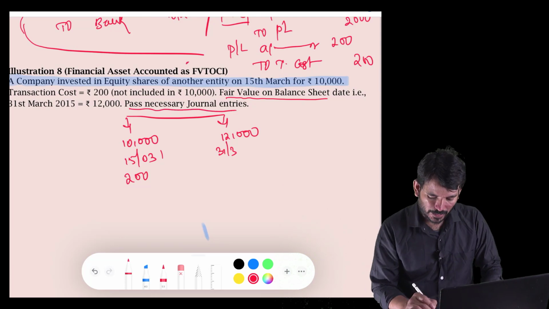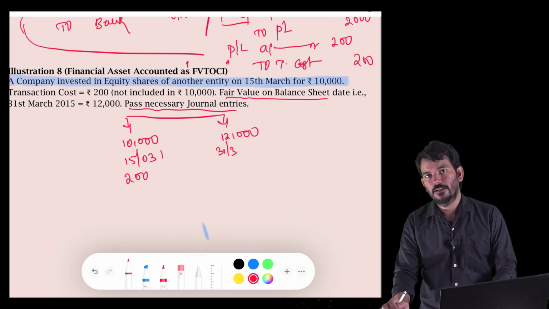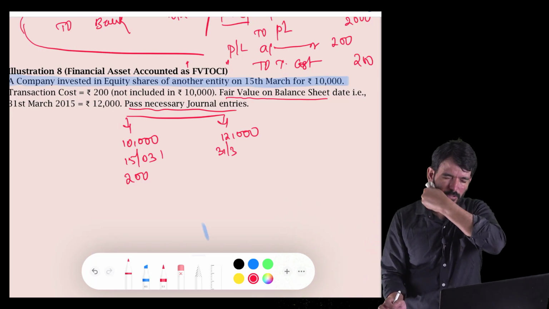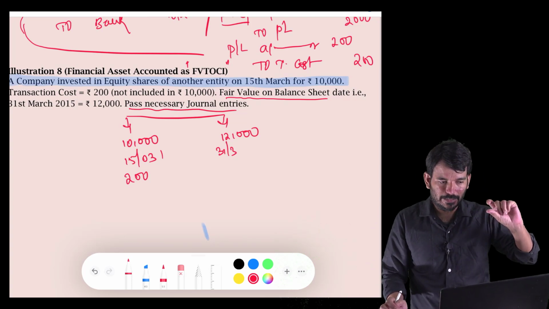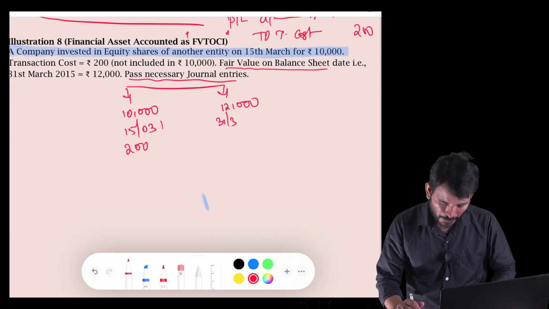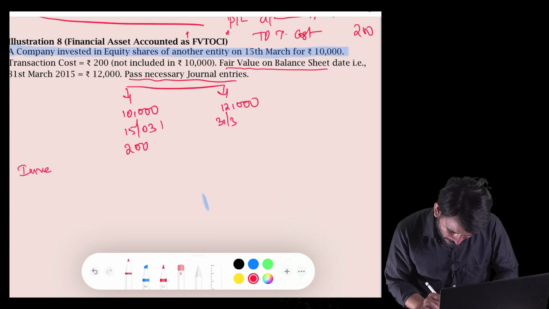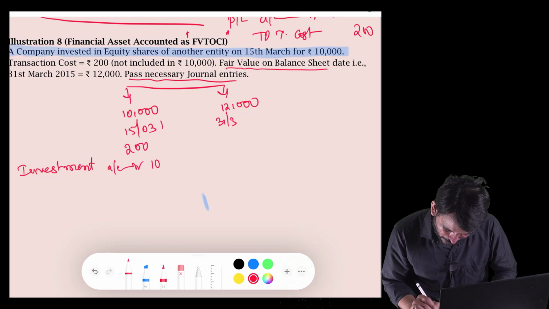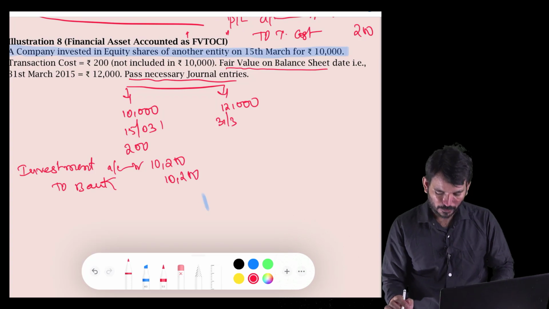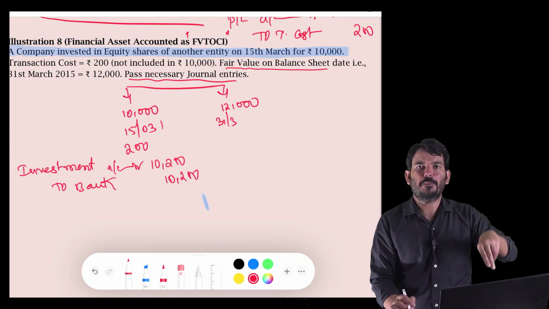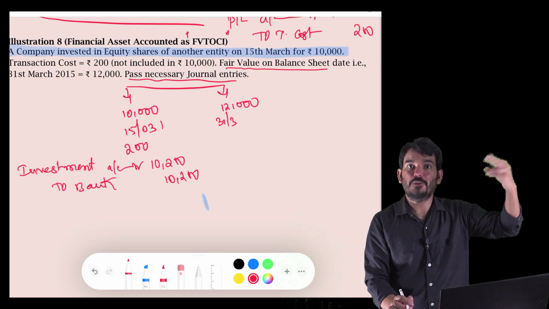What is the difference? Earlier it was fair value through P&L, but here it is fair value through OCI. So when it is fair value through OCI, you will add the transaction cost into your investment. You will not say I purchased it for 10,000, rather you will say I purchased it for 10,200, and the bank amount going out is 10,200. Should you recognize this 200 in your P&L? No, because you have capitalized it.